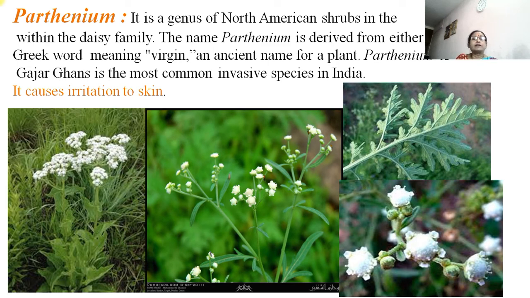Most of the time it causes irritation to skin, and that's why it is commonly called gajar gavat or gajar grass, or congress grass also. This is the genus Parthenium. It has some varieties.